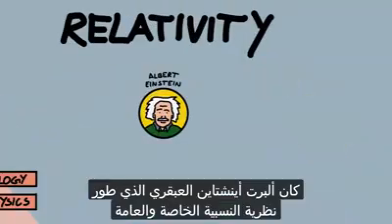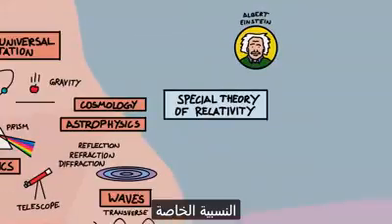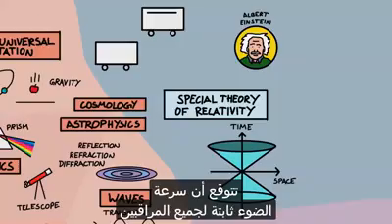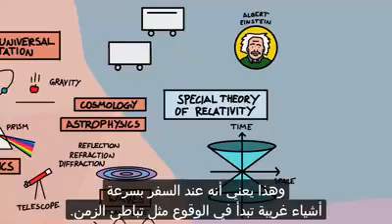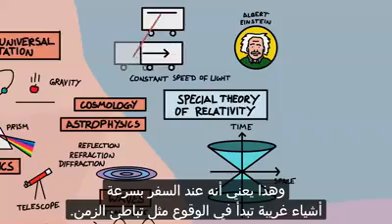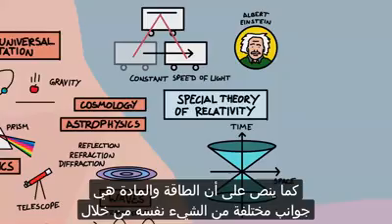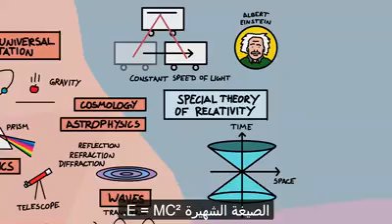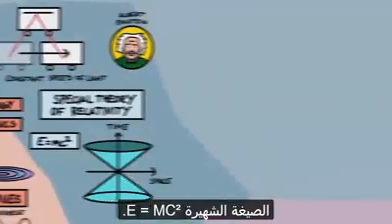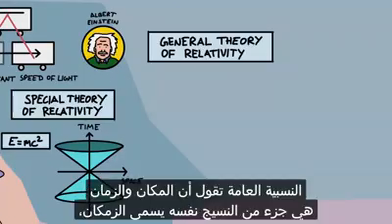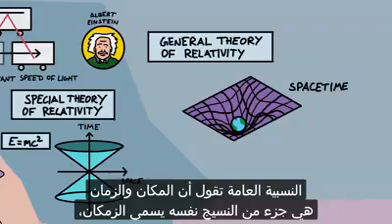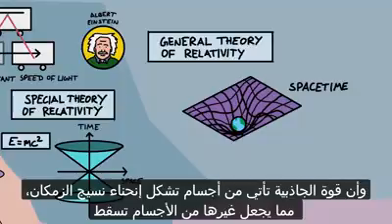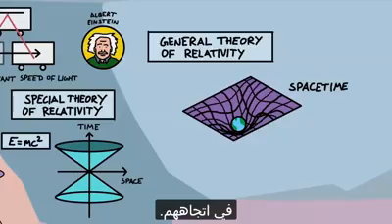Albert Einstein was the genius who developed the theories of special and general relativity. Special relativity predicts that the speed of light is constant for all observers, which means that when you travel really fast, weird stuff starts happening, like time slowing down. It also states that energy and matter are different aspects of the same thing, through the famous formula E=mc². General relativity says that space and time are part of the same fabric, called space-time, and that the force of gravity comes from objects bending space-time, making other objects fall in towards them.